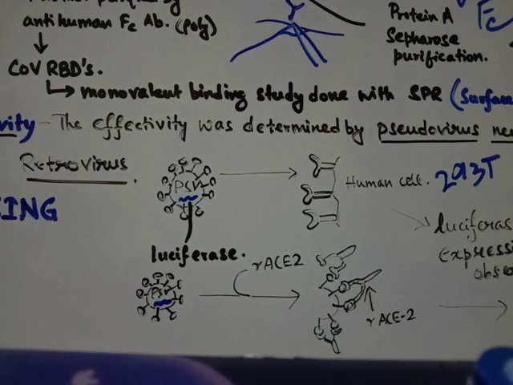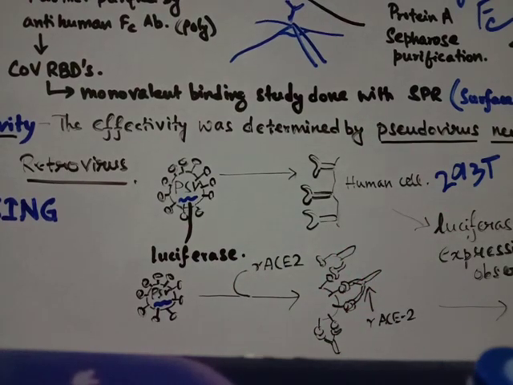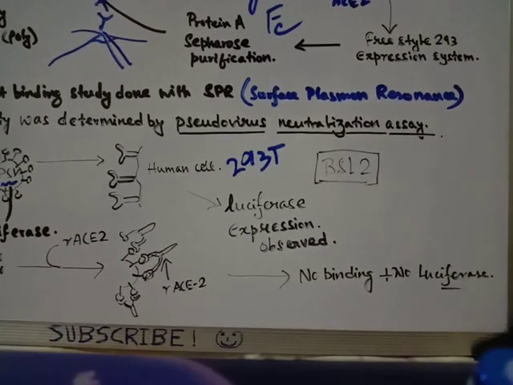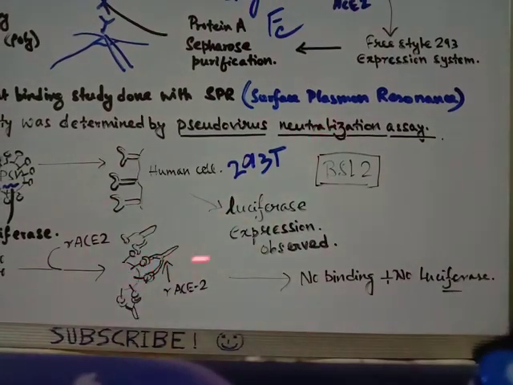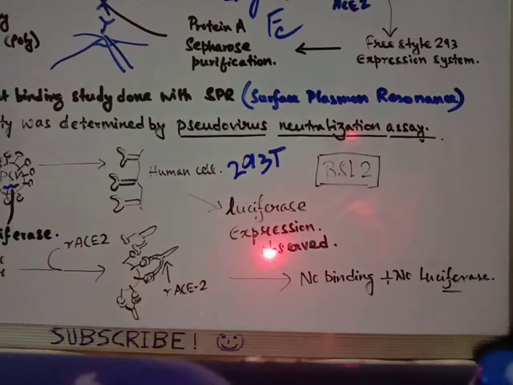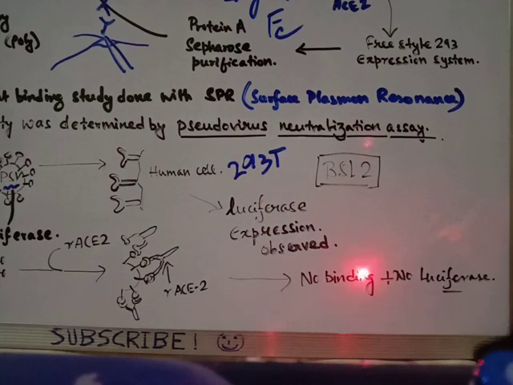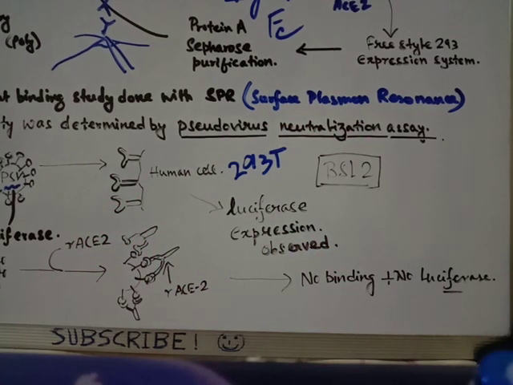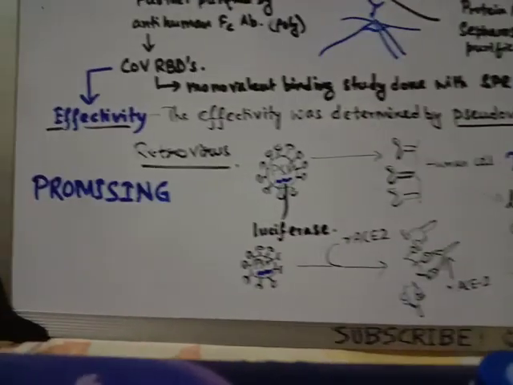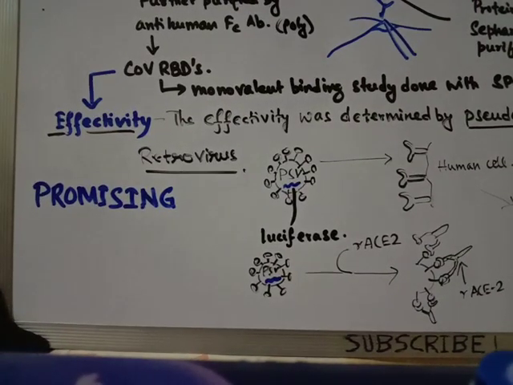When they bound to each other, the viral cells couldn't bind to the human cells, and so the luciferase gene was not expressed inside the human cell. Thus there was no luminescence observed, and this proved that RACE2 is very effective in neutralizing SARS-CoV-2 viruses, which gives a very promising result.